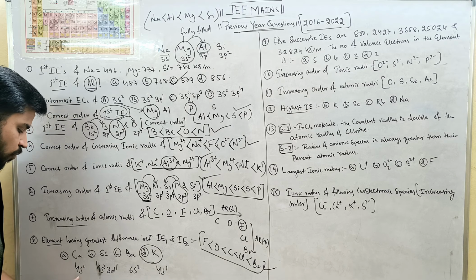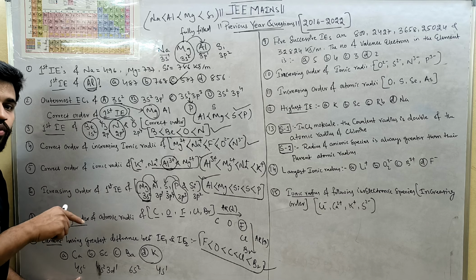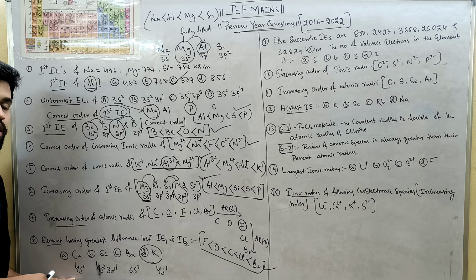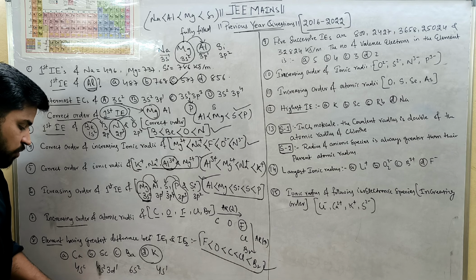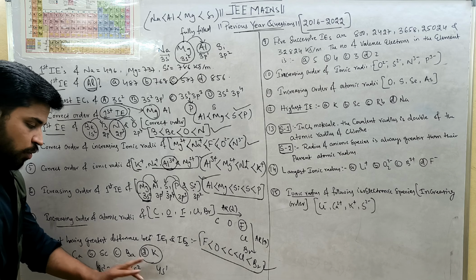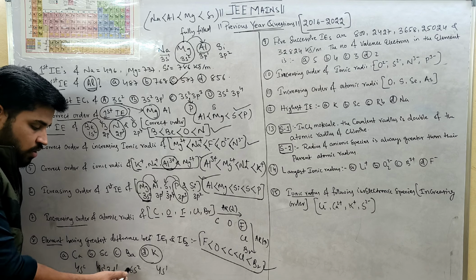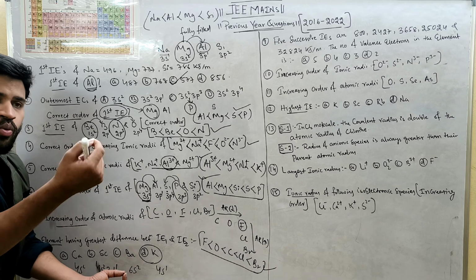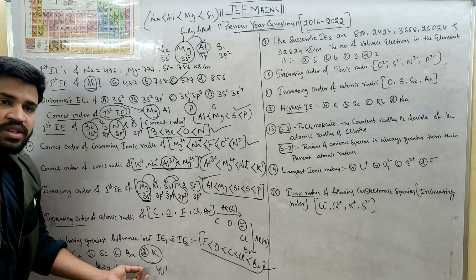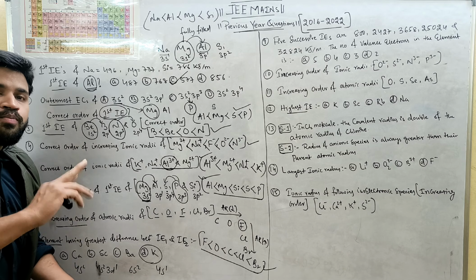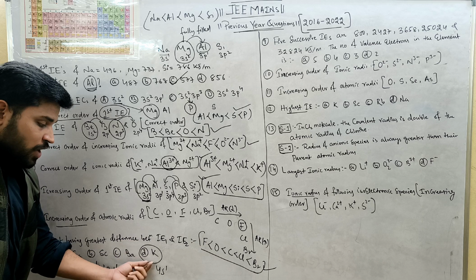In this case, if one electron is gone from calcium, one more electron will be there as 4s1. So there will not be much difference between first ionization energy and second ionization energy. When it comes to scandium and potassium, what is going to happen? For barium, 2 electrons are there in the s subshell. If you remove 1 electron, that is first ionization energy, and for second ionization energy, that means from 6s1. If you remove 1 more electron also, there will not be much difference between first and second ionization energy. But what is going to happen?